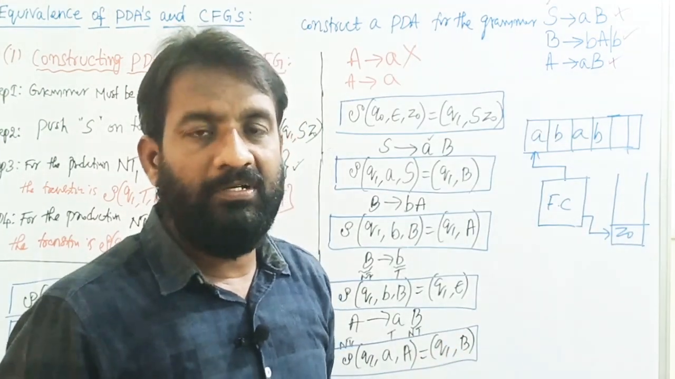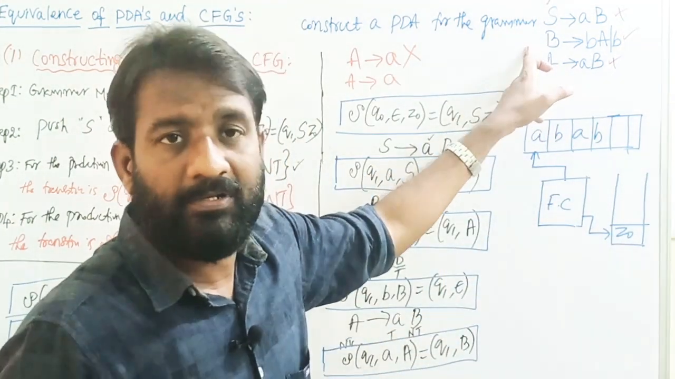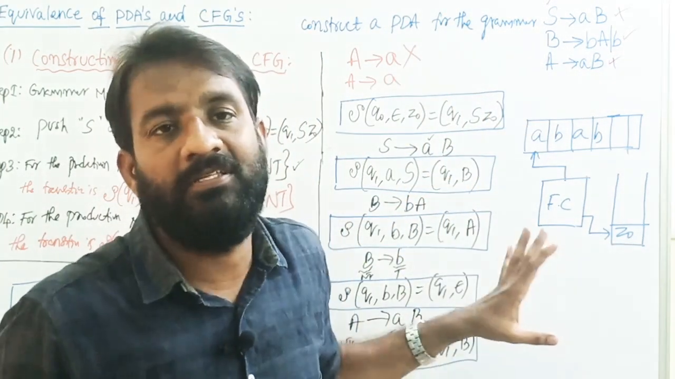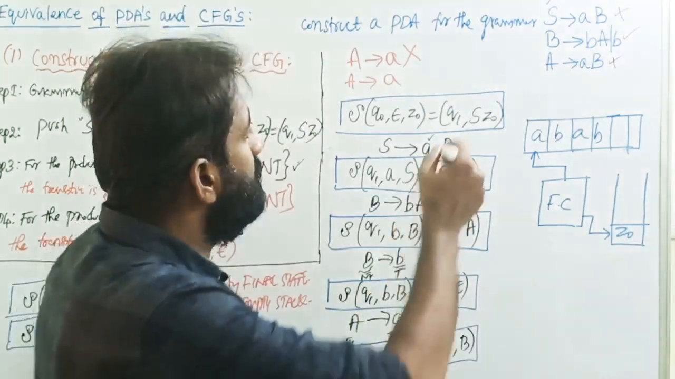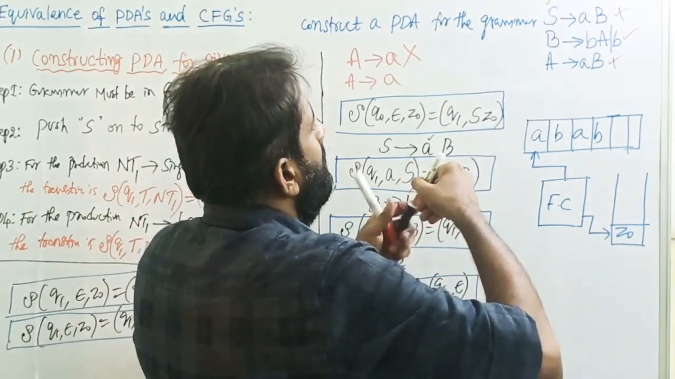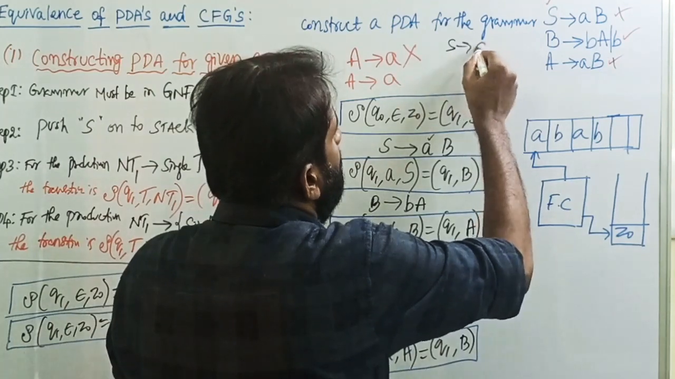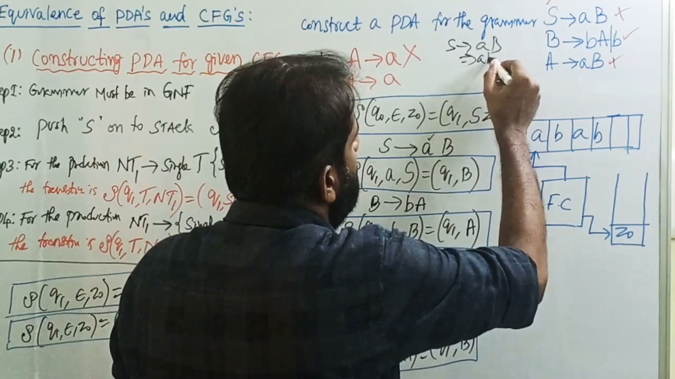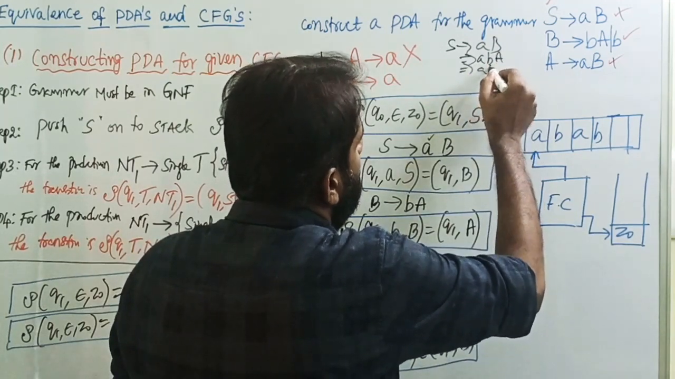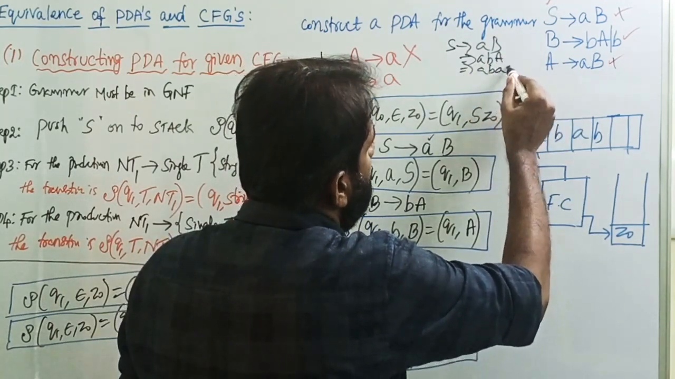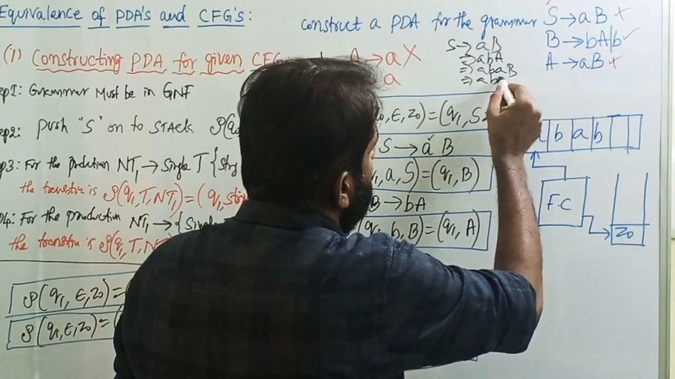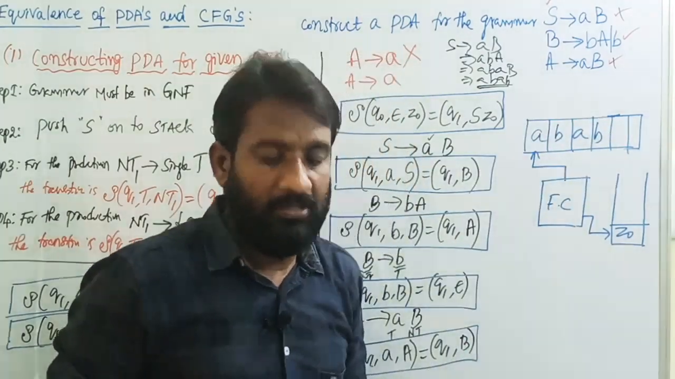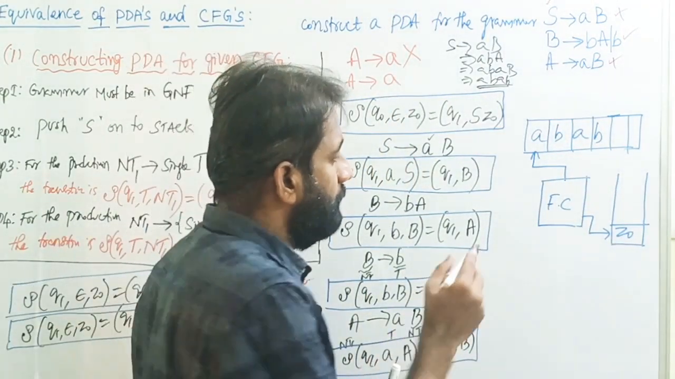Now take one string generated by this grammar, and the same string should be accepted by these transitions. Then only can we say this is the correct solution. Observe that this grammar generates: if I take S tends to AB, then B can be replaced by BA, so it is AbA, then A can be replaced by aB, now it is abaB, now B is replaced by b. So I have taken this string abab.